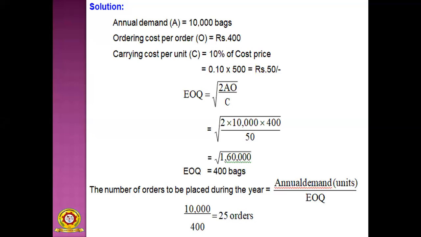For 10,000 units, I am not purchasing raw material in a single phase. At regular intervals, I place the orders.